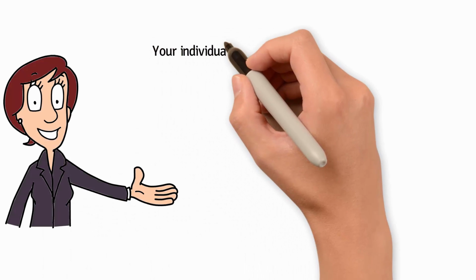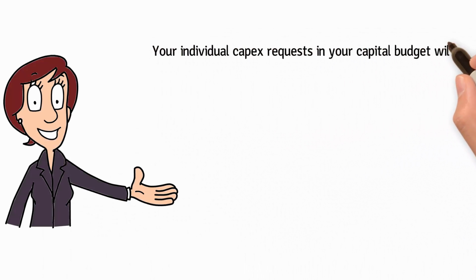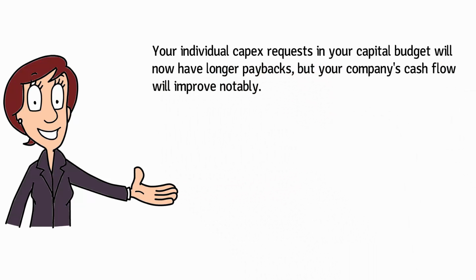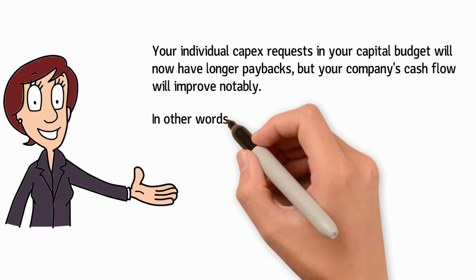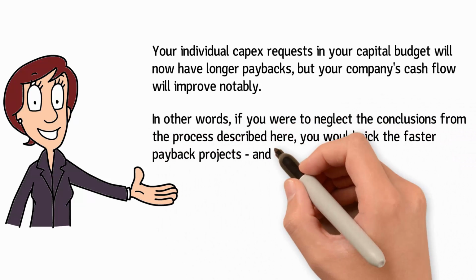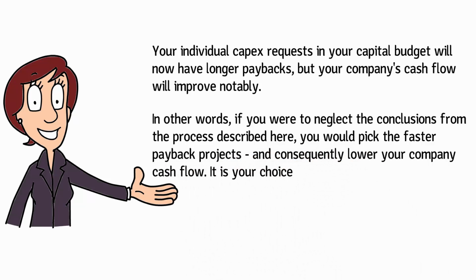Your individual CapEx requests in your capital budget will now have longer paybacks, but your company's cash flow will improve notably. In other words, if you were to neglect the conclusions from the process described here, you would pick the faster payback projects and consequently lower your company cash flow.